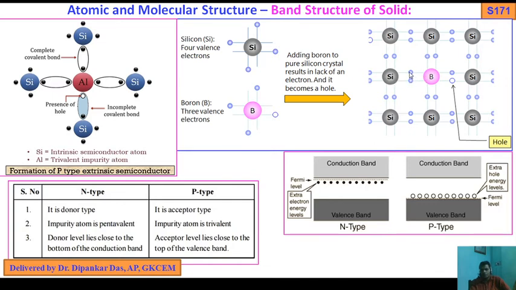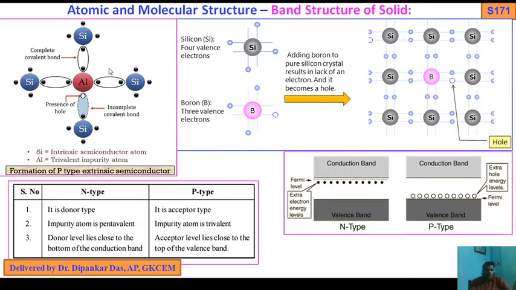So these 2 electrons are 1 from boron, 1 from silicon, and this is also 1 from boron, 1 from silicon. So boron uses 3 valence electrons with 3 adjacent silicon atoms to form covalent bonds. Now this is the hole. This is the 1 electron bond. This is the hole of boron with silicon.